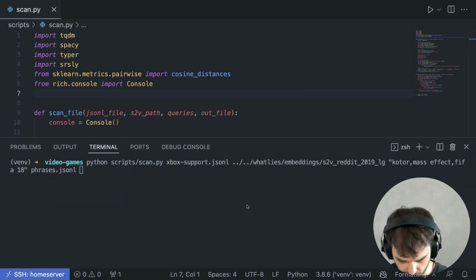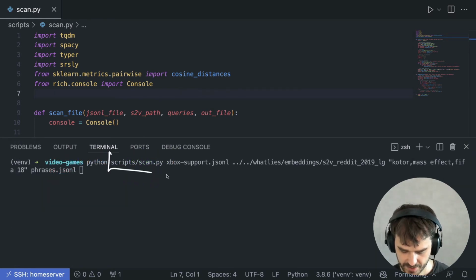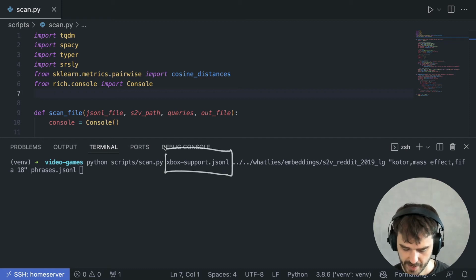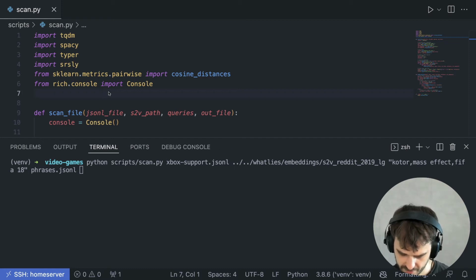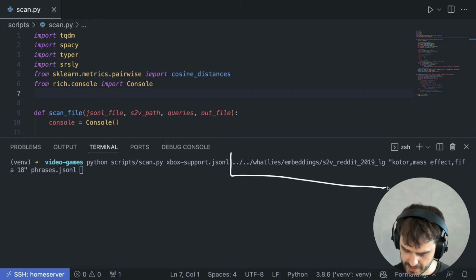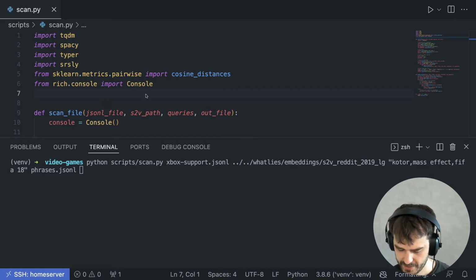So there we go. I have my scan script over here. The first argument is the JSON-L file, just like this function dictates. Next, I am passing the pre-trained embeddings. Got the path there. Then the queries that I'm giving it, I think I'll just start with KOTOR, Mass Effect, and FIFA 18. Those seem like sensible things to start with. And then the output file is going to be phrases.jsonl.